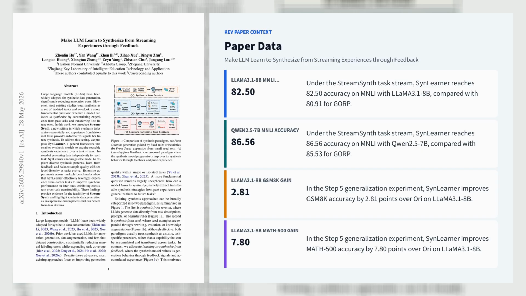86.56 versus 85.53. Ablations confirm that removing dynamic prompting or GRPO-based reward optimization degrades performance, and t-SNE plus cross-task heatmaps show broader coverage and better forward transfer. The method also generalizes to reasoning, improving GSM8K and MATH-500 by 2.81 and 7.8 points on Llama 3.1 8B, with larger gains on Qwen 2.5 7B.